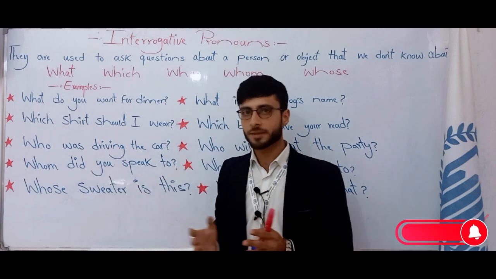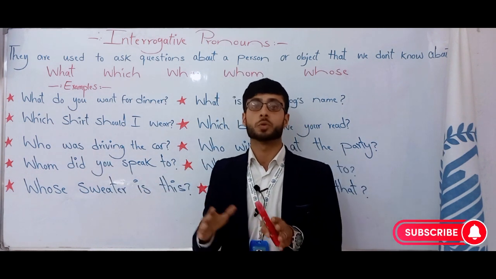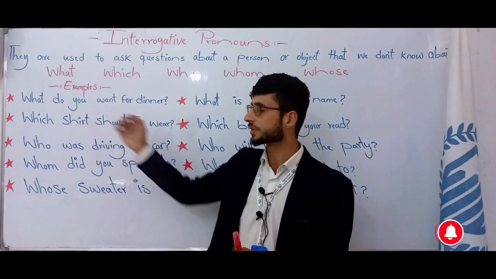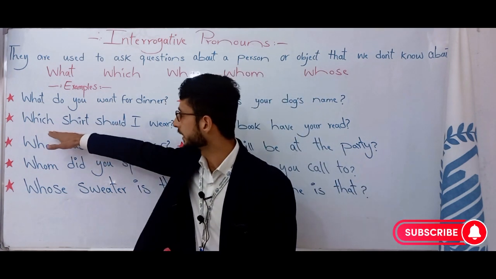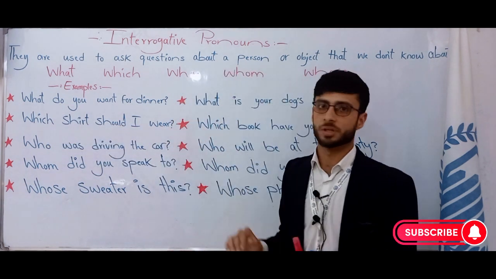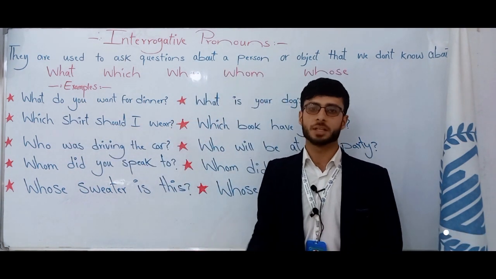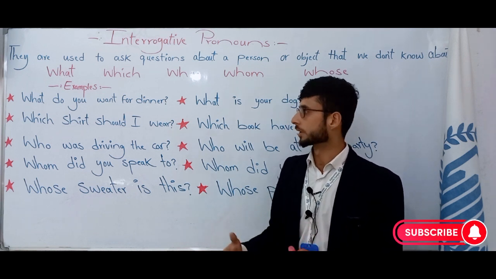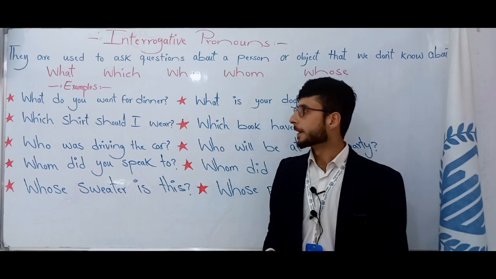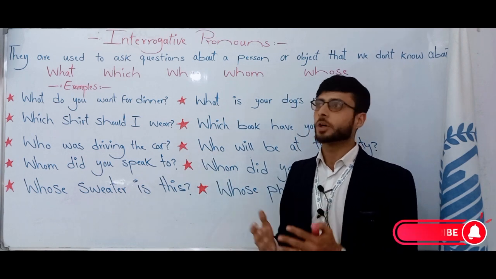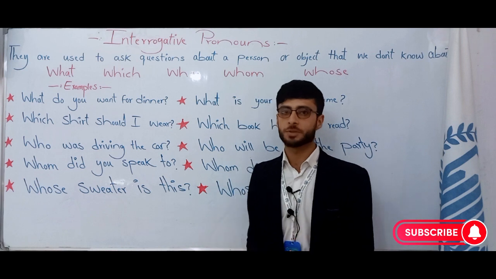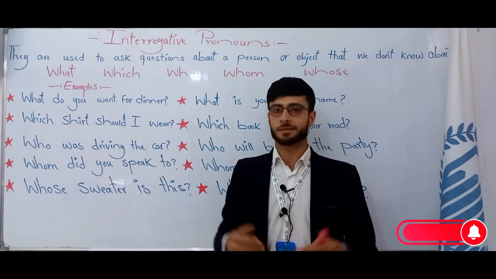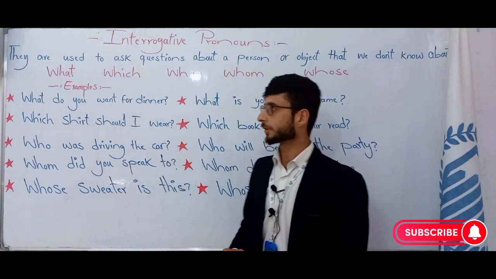What is for general things, but which is for options or choices. When there are two or three choices, here we should use which. Like this sentence, which shirt should I wear? For example, there are some shirts here, two or three shirts. I want to ask a question about that: which shirt should I wear? Here, we should use which. When we have a choice or option, we use which. When we have no option and ask generally, we use what.